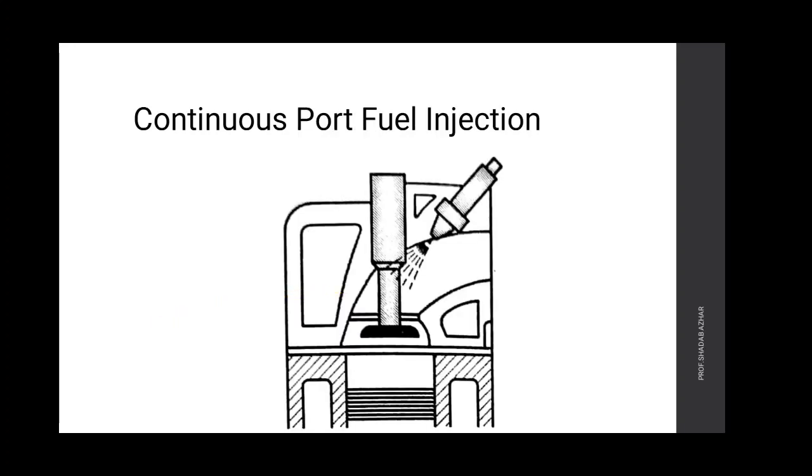First type, continuous port fuel injection. The fuel injector is kept just above the intake wall. The timing of injection is controlled by an electronic unit called the ECU, depending on the load and speed of the engine.